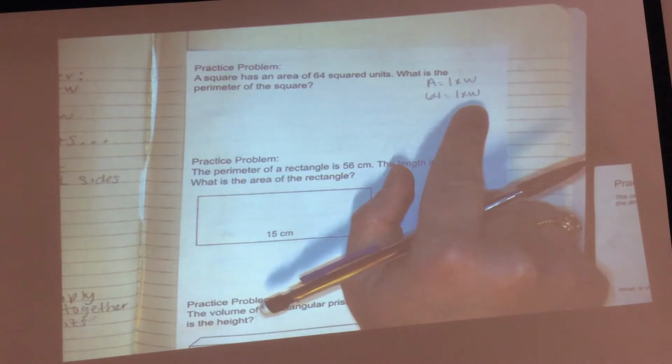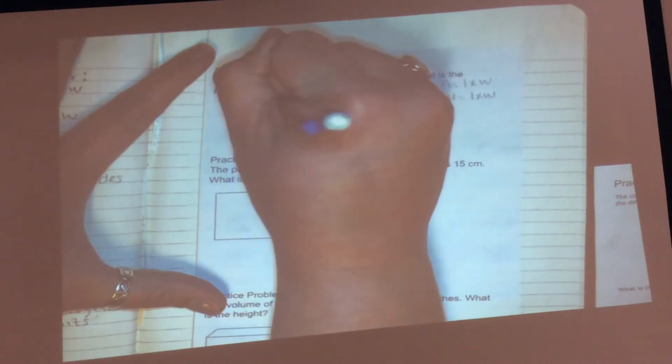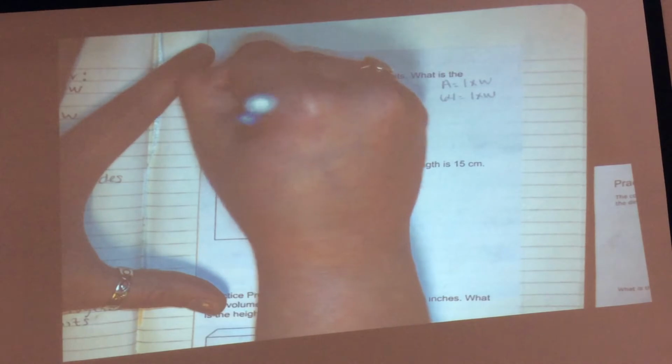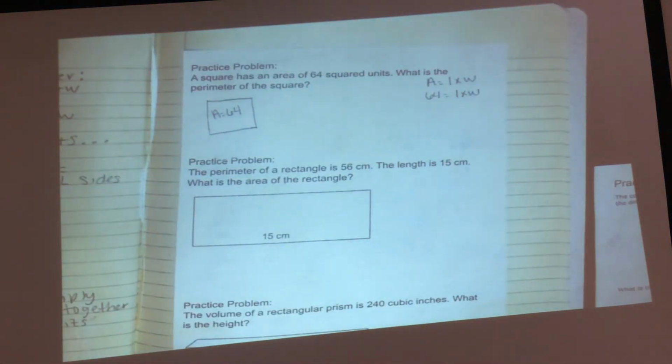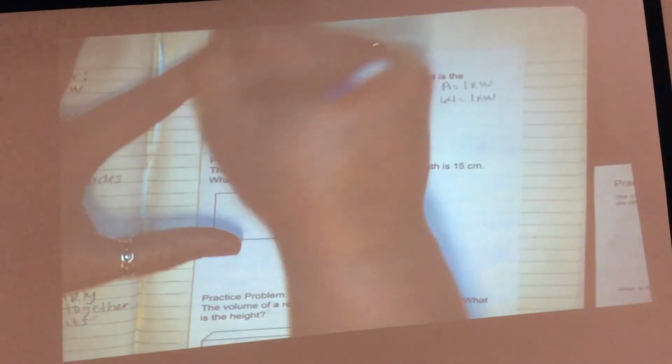Do I know what my length and width are yet? No. You've got to figure that out. I'm also going to draw a picture of a square, and write that my area is 64. I'm going to do a lot of leading on these problems until you get used to them. What do I know about a square? It has 4 sides. All sides are the same.